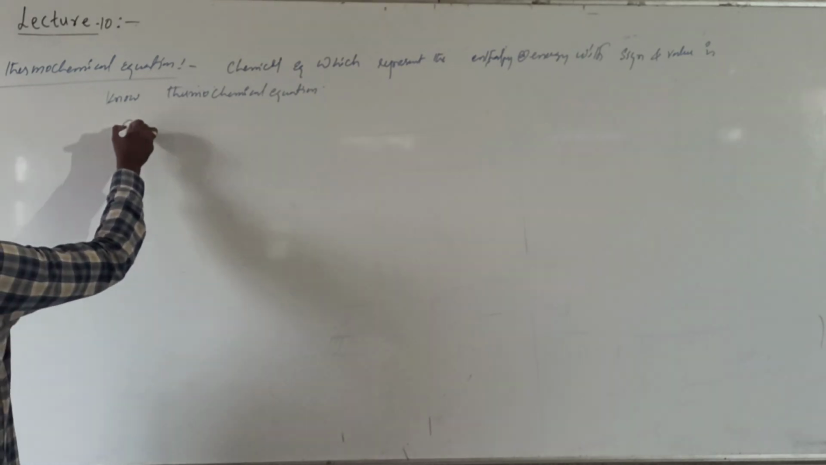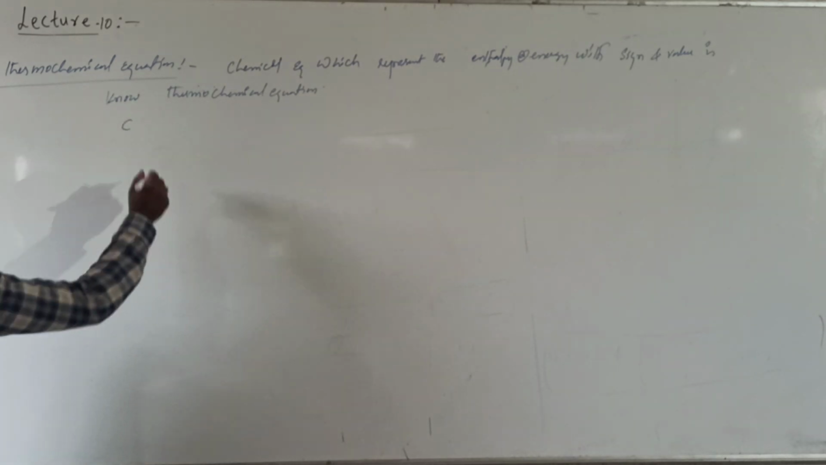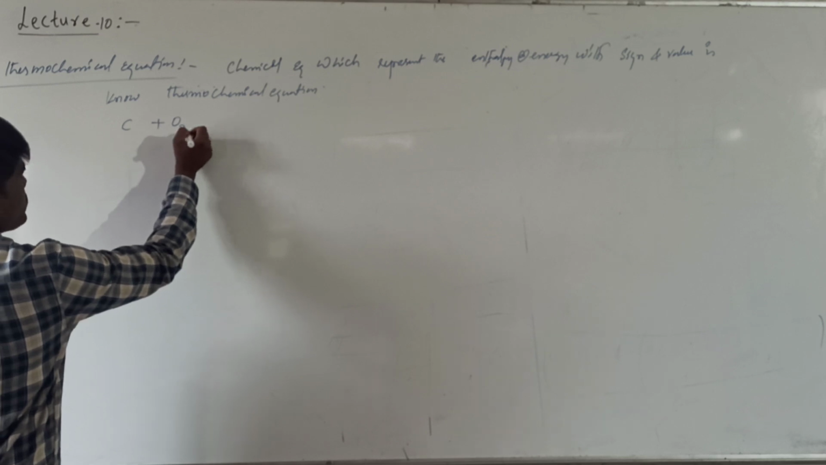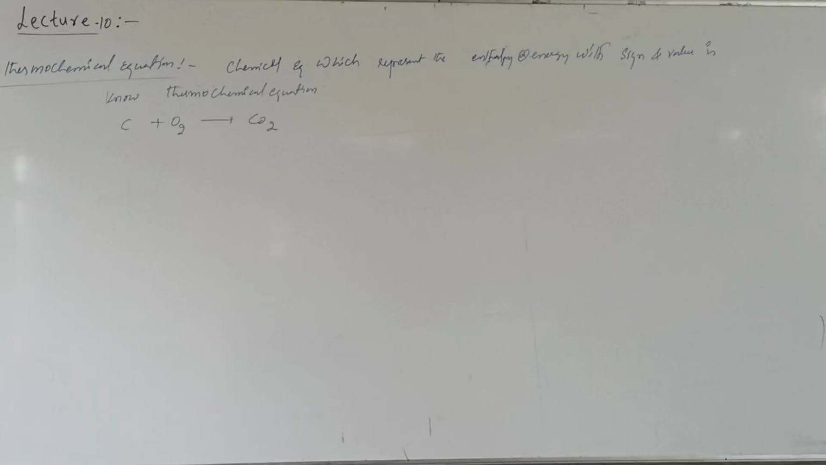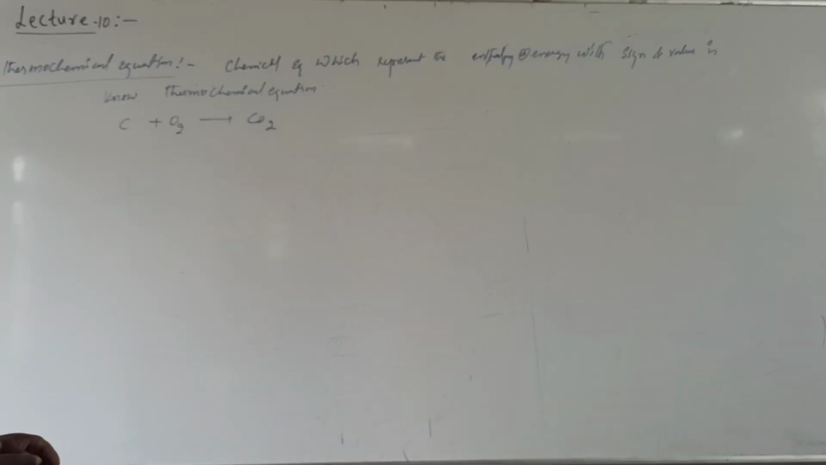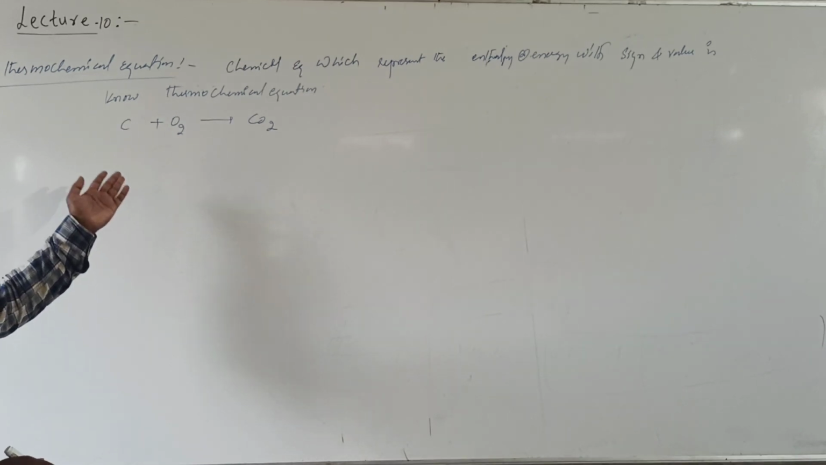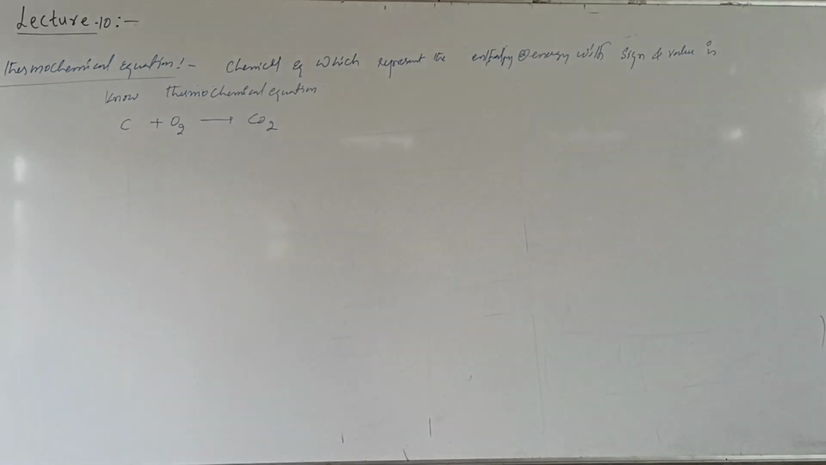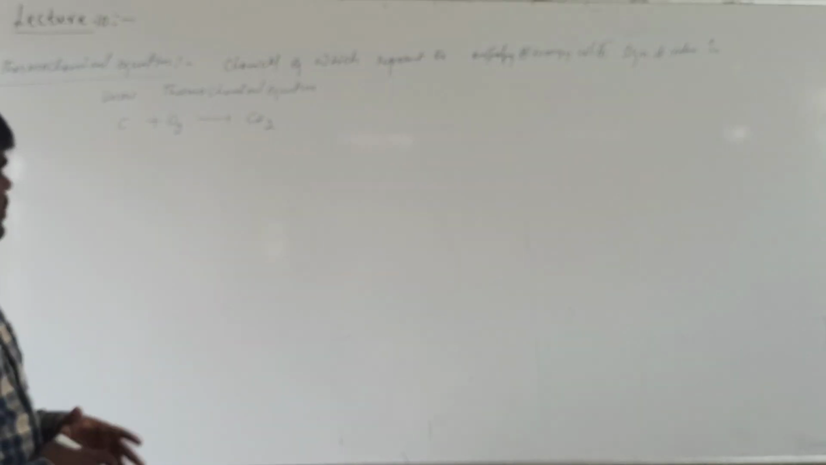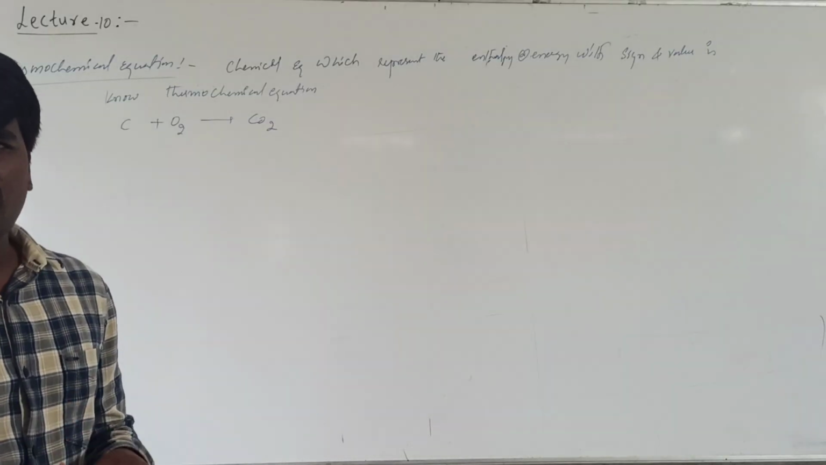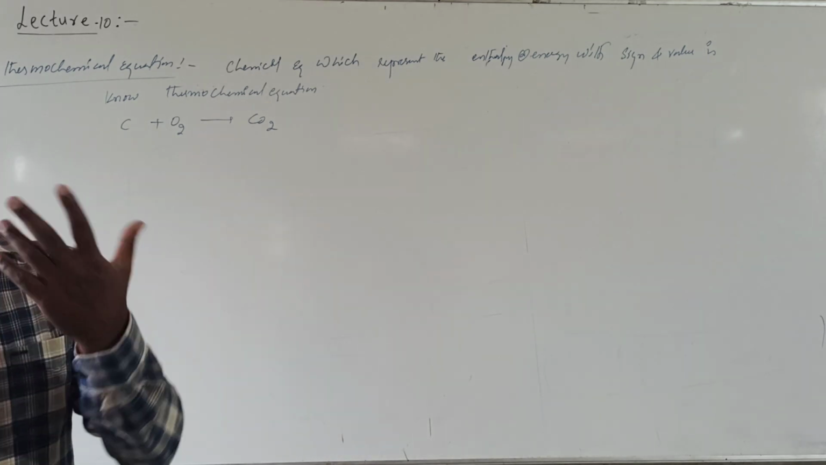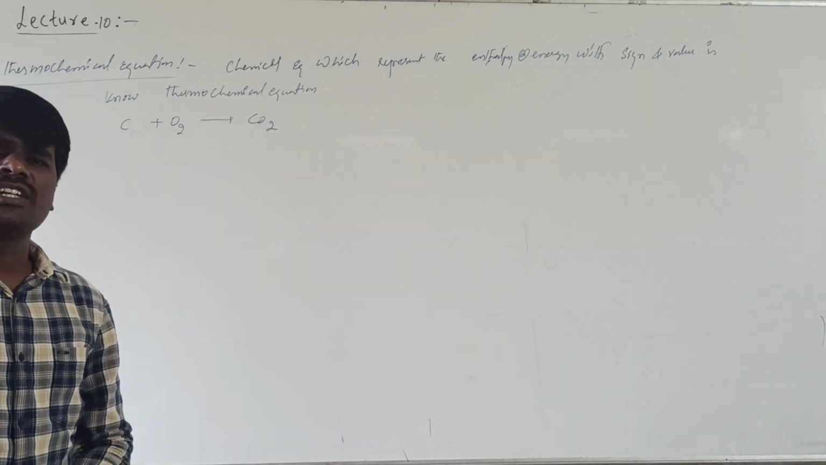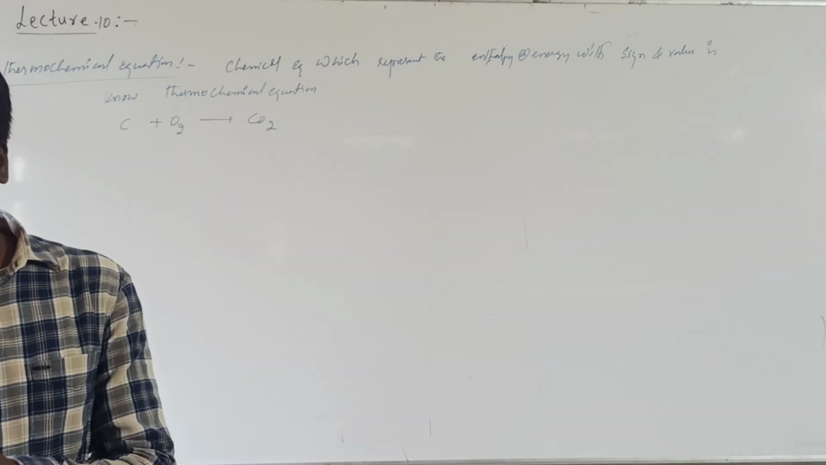Suppose you are writing a reaction: carbon reacting with oxygen gives rise to CO2. If you write an ordinary equation like this, what do you understand from this? You have not specified anything. It is a general ordinary reaction. Carbon is reacting with oxygen to produce carbon dioxide. Does it give any information regarding the energy changes associated with the equation, whether it is going to absorb heat or liberate heat? It does not tell anything about the heat changes associated with the reaction.